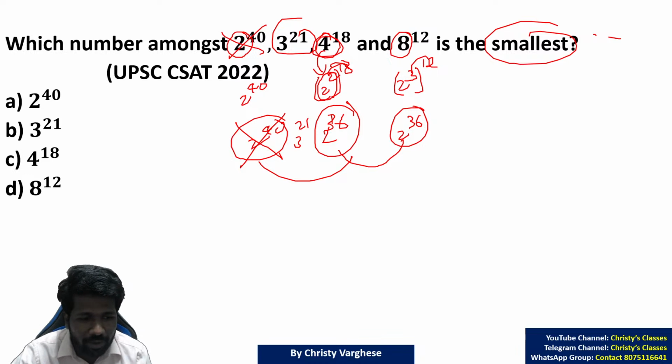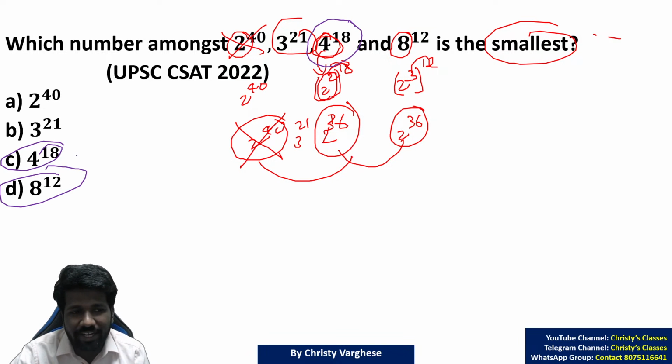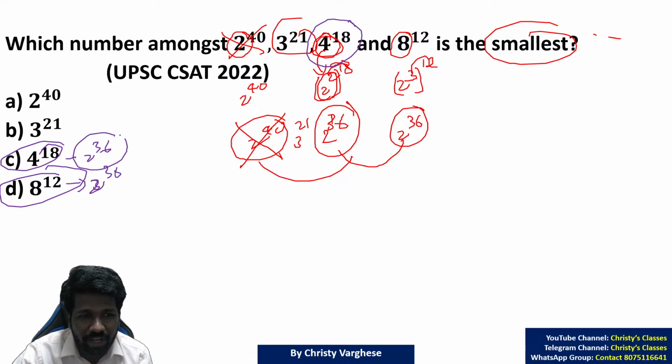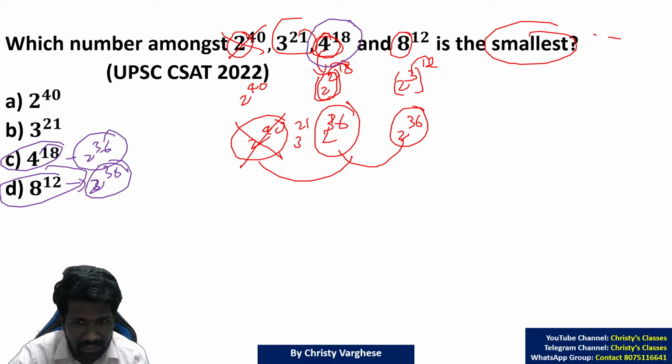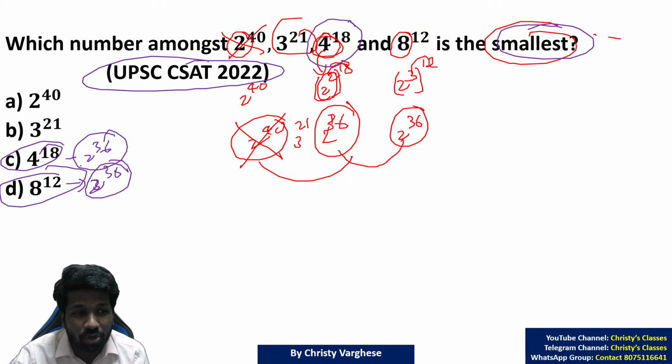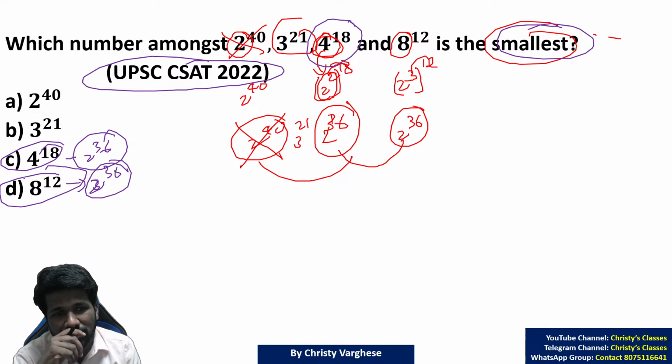Look at this. Here you can do identifying related options or elimination with related options. Option C and option D are related because both give you the same value, 2 raised to 36. That means if this is the smallest, this is also the smallest. 2 options being smallest is not allowed in the UPSC exam, or 2 options being correct is not possible. It's single answer type questions in UPSC.